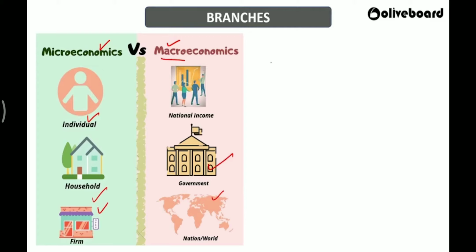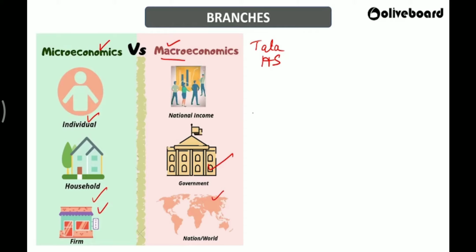I'll give you a classic example. Studying about a particular industry, say for example, the iron and steel industry. If you're talking about a particular company in that, Tata Iron and Steel, all right. If you're studying about a particular company called Tata, the Tata Iron and Steel industry, then it is called microeconomics. But if you're studying about the entire production of iron and steel in India itself, then that is called macroeconomics.